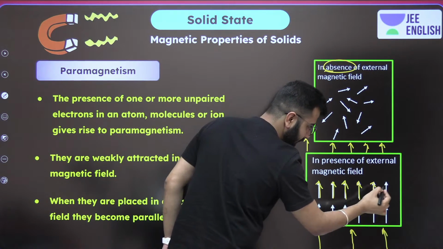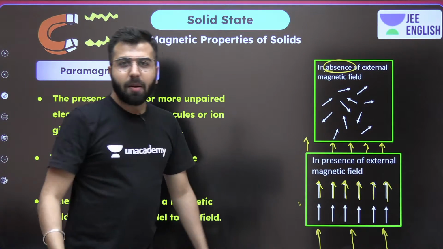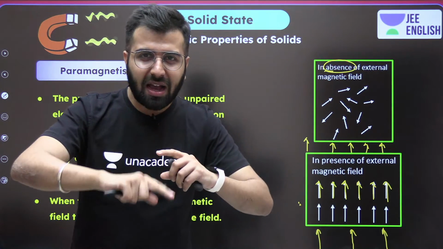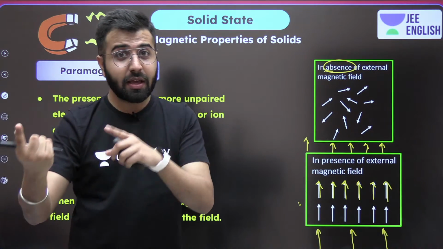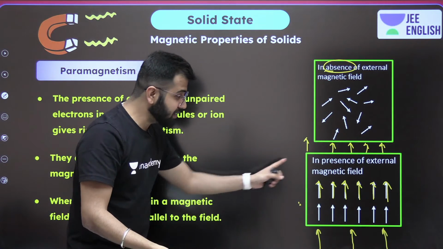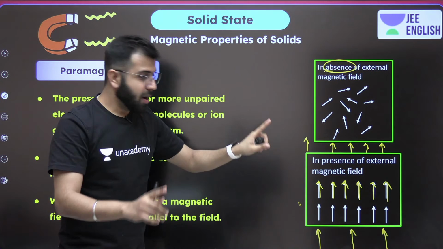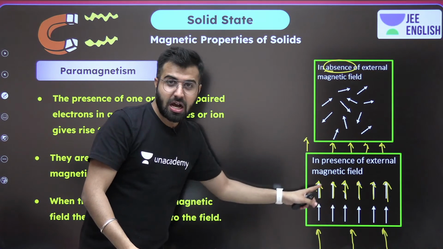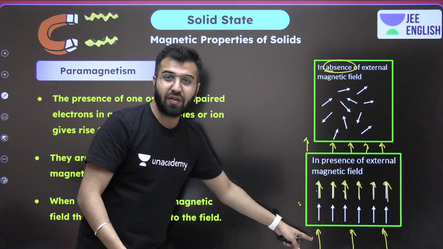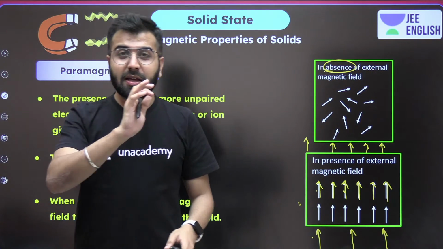Something like that. All of them. But as soon as the magnetic field is removed, all of these magnetic moments become random again.